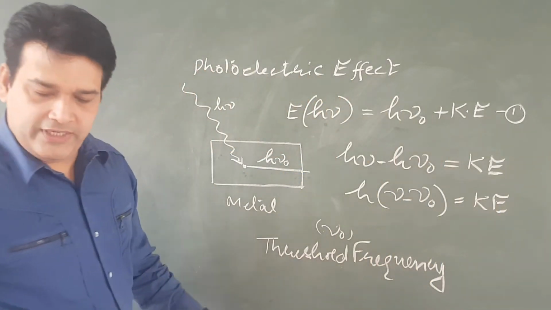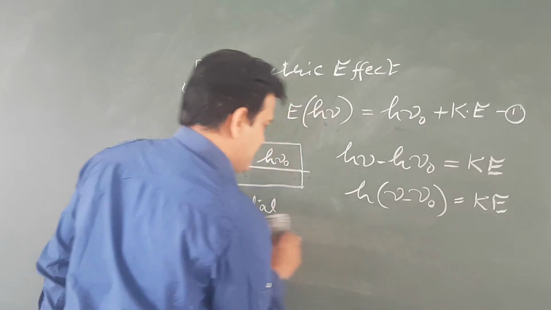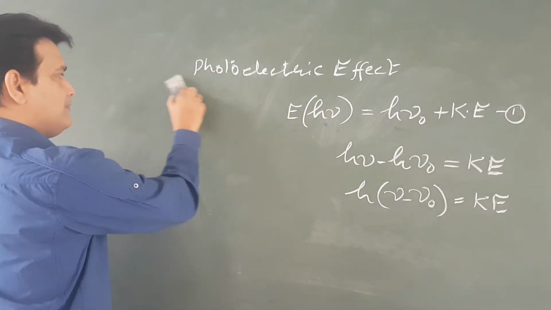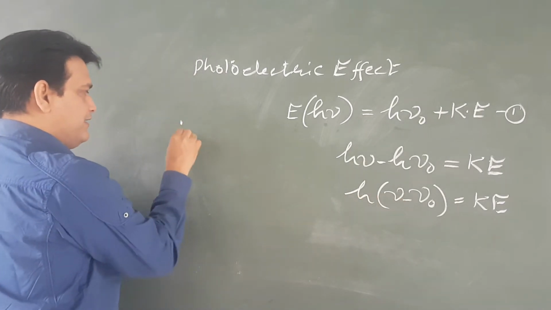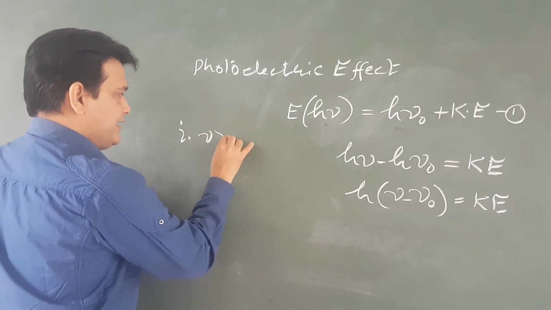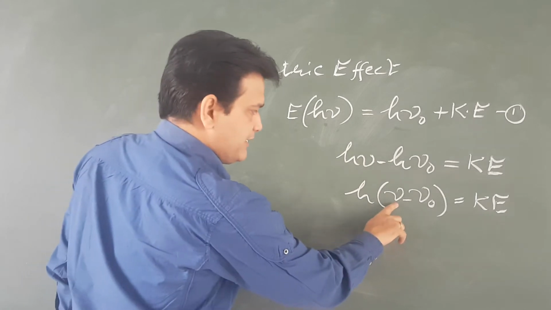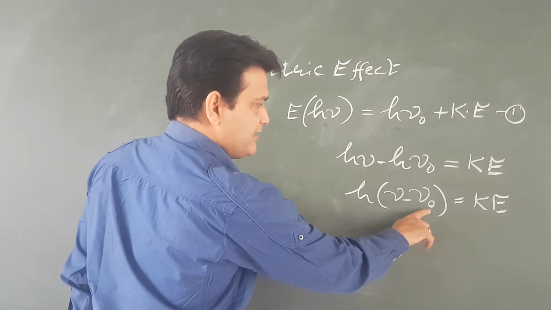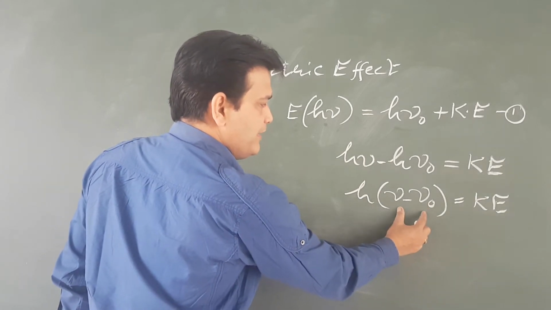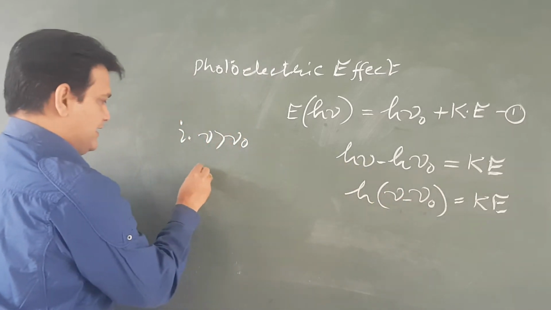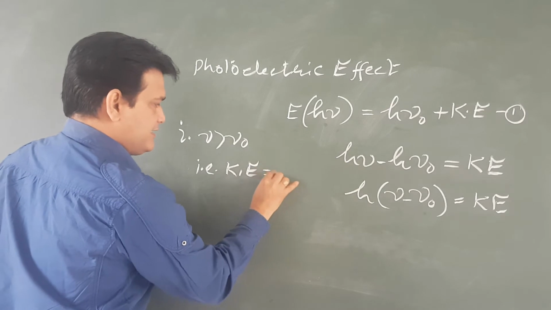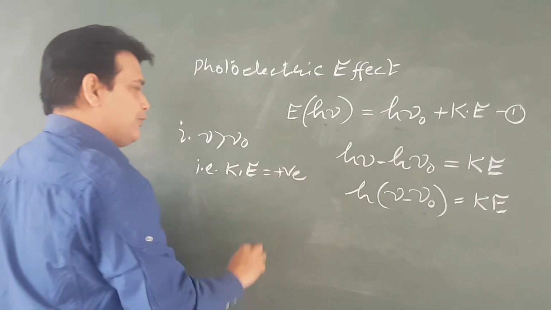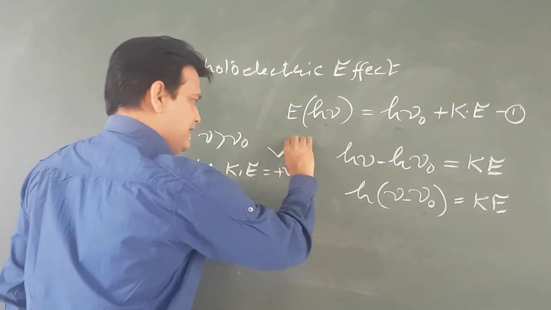Now it is very much clear that case number 1, if nu is greater than nu naught, then this value will be positive. That is, kinetic energy is positive. So photoelectric effect will take place.